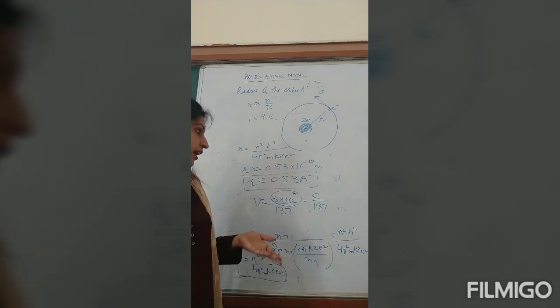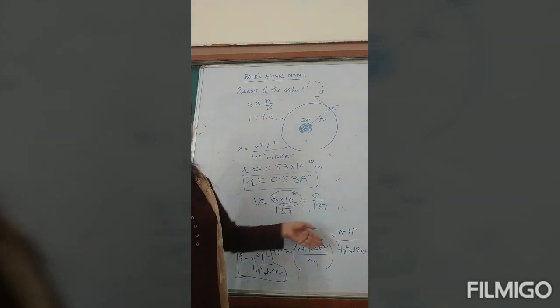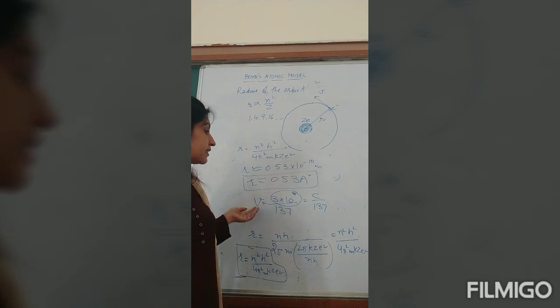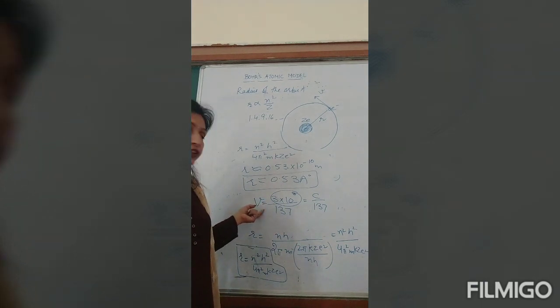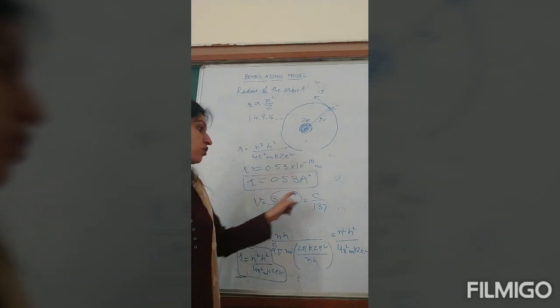Still it is quite high. So the electron keeps on revolving with this much speed. This is the speed of the electron in the hydrogen atom in the first orbit.